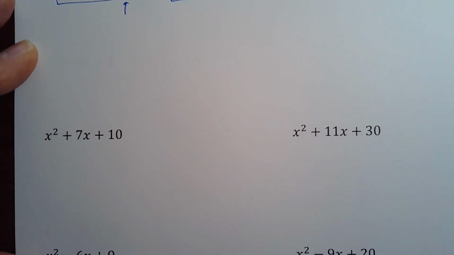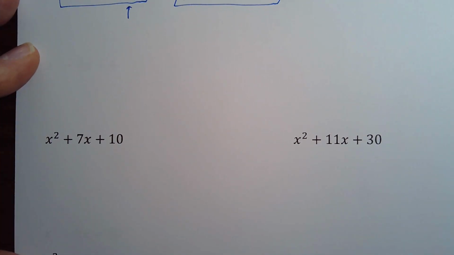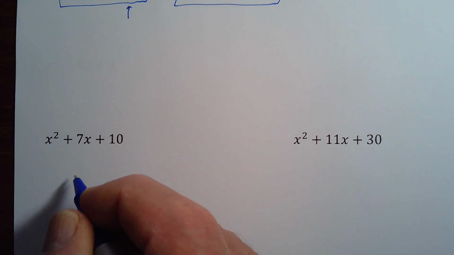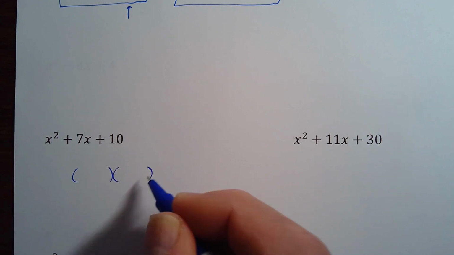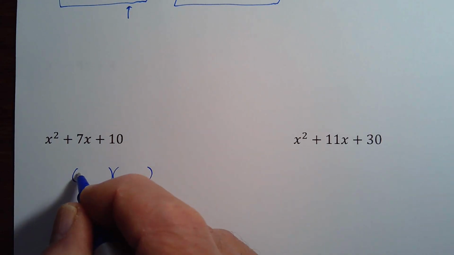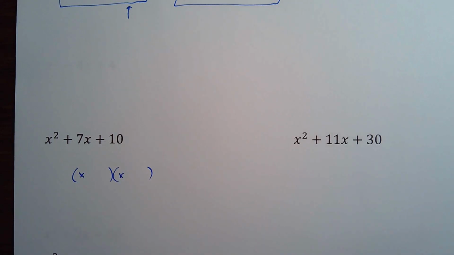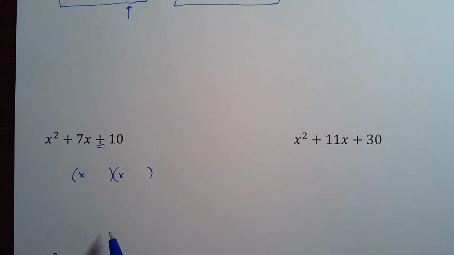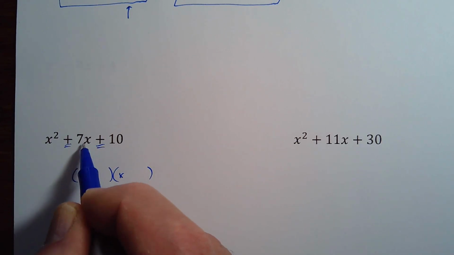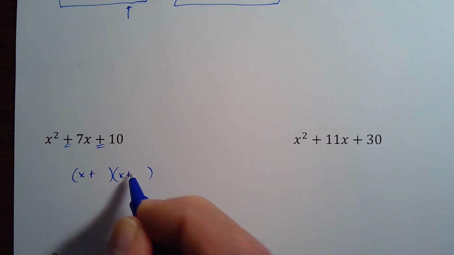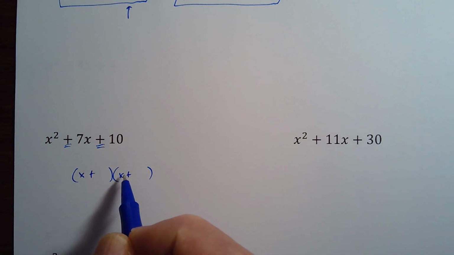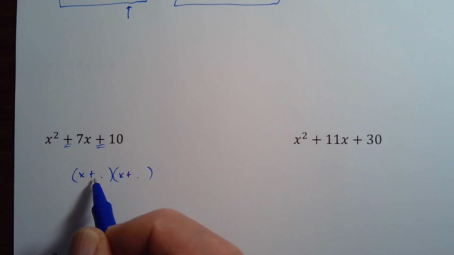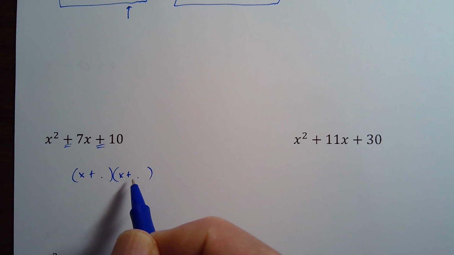So I've got several examples just to give you guys some more practice and some more looks here. So it's x squared plus 7x plus 10. So I'm going to write my two sets of parentheses, and I'm going to put an x and an x for my first ones here. And now I'm thinking, all right, it's a positive 10 and it's a positive 7x middle term. That tells me these are both positive. They're both going to be the same in order for this number times this number to give me a positive 10. I couldn't have one of each sign, or I would get a negative 10.